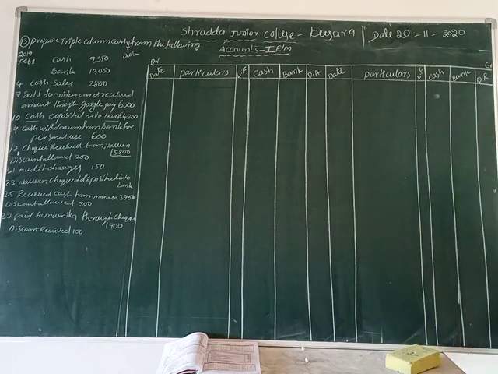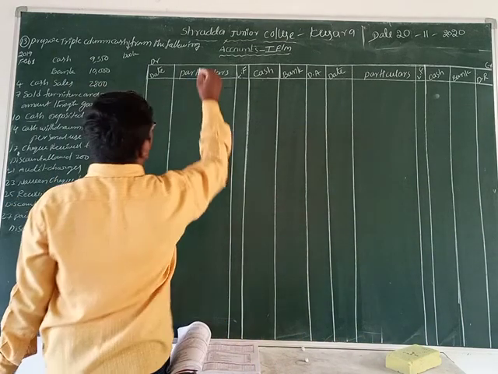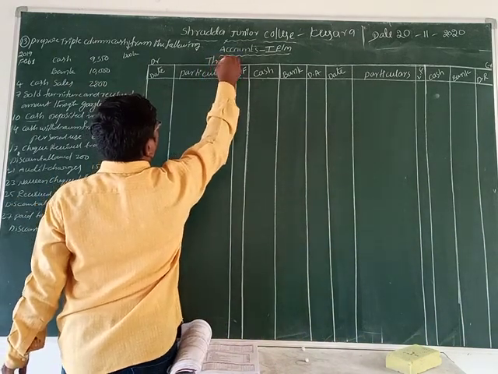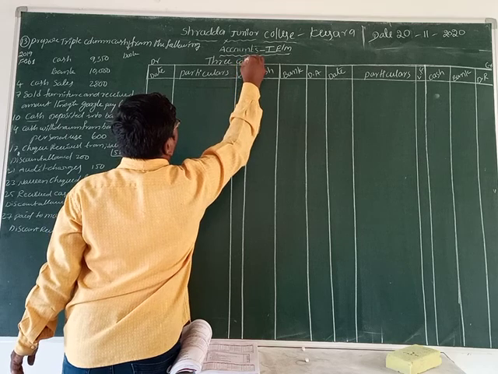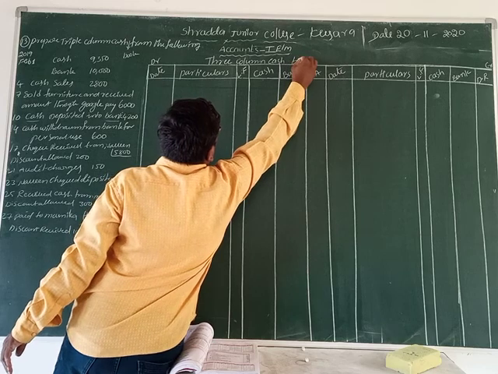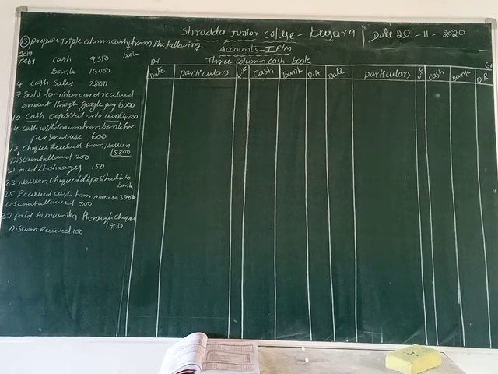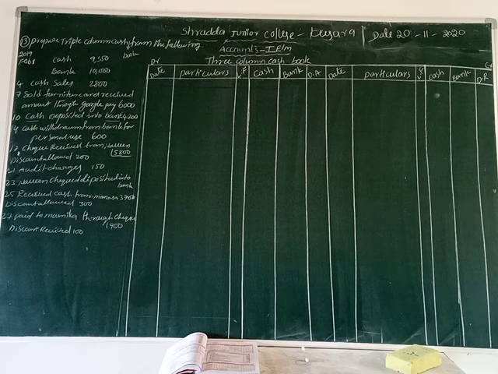It is the credit. Now we write a three column cash book. We record cash receipts on the debit side and cash payments on the credit side. Bank receipts are on the debit side and bank payments on the credit side. This is the three column cash book format.